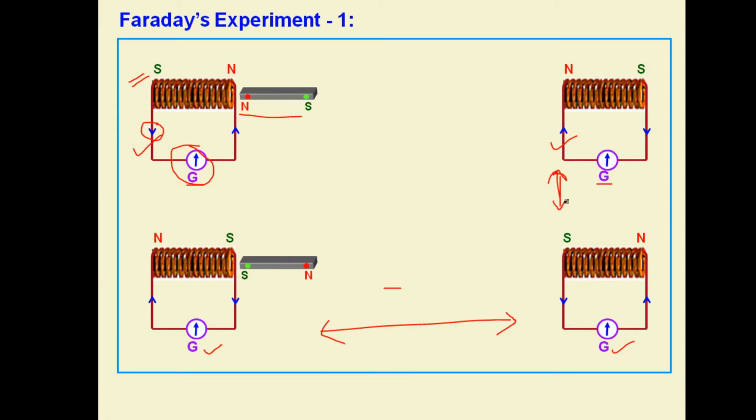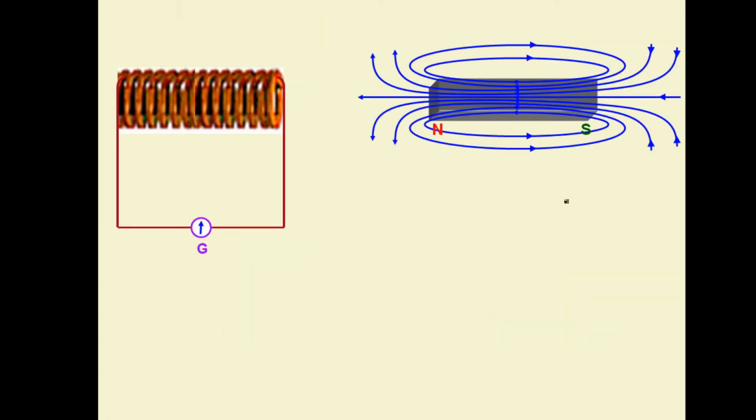So this was the experiment given by Michael Faraday, in which he established that whenever there is a relative motion between magnet and coil, which means either the magnet moves with respect to the coil, or the coil moves with respect to a stationary magnet, or both can move, there will be production of electric current in the circuit, and this is known as electromagnetic induction. Electro because electric current is produced, magnetic because it is done with the help of a magnet, and it is without any physical contact, so induction.